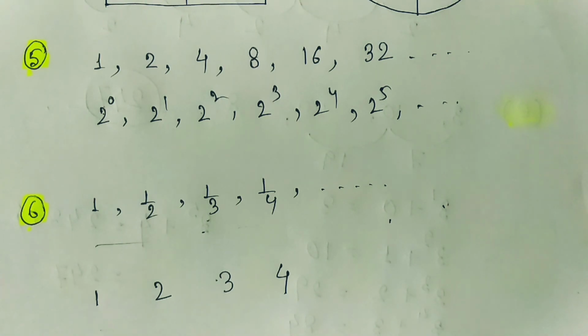So these are the 3 different types of progression: AP, GP and HP, which we will discuss in detail in our upcoming videos.